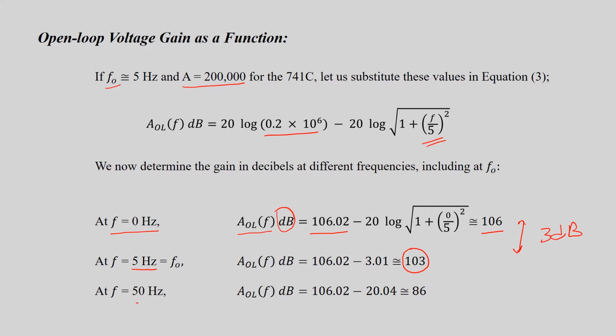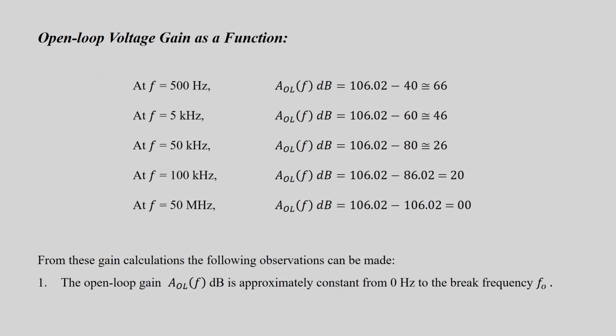At 50 Hertz, this becomes 86 dB. Similarly, we put the value of F as multiples of 10. At F equal to 500 Hertz, we get 66 dB. At 5 kilohertz, we get 46 dB. At 50 kilohertz, 26 dB. At 500 kilohertz, 6 dB, and at 50 megahertz, we almost get 0 dB. So from these gain calculations, the following observations are made.